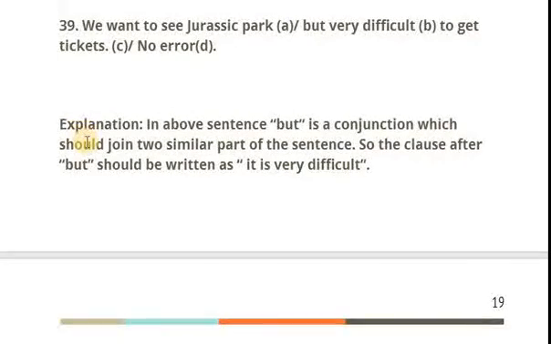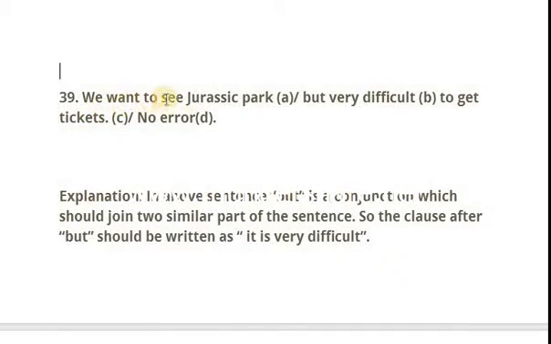Now moving on to question number 39. We want to see Jurassic Park, but very difficult to get tickets. This kind of sentence is very much acceptable in day-to-day conversation, but it is not literate English. This is not accepted in formal English writing or speaking, because here the use of but is determining how the sentence will move forward.